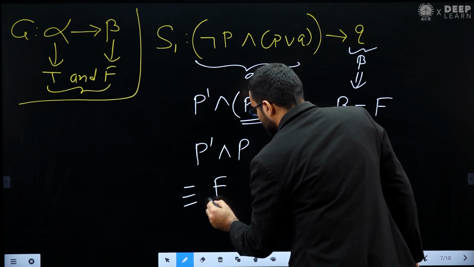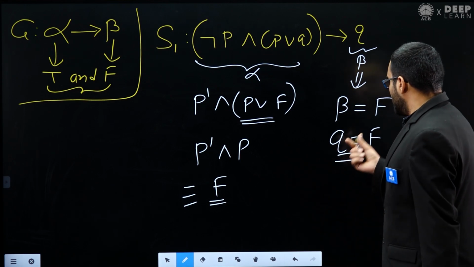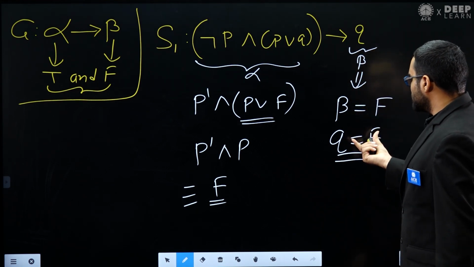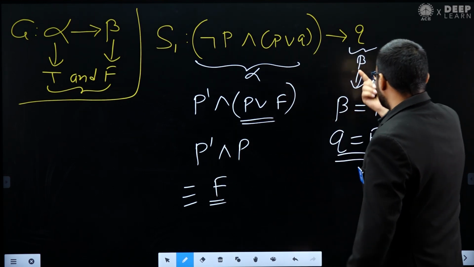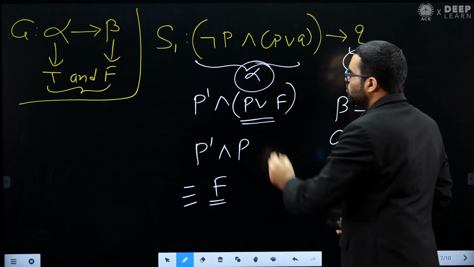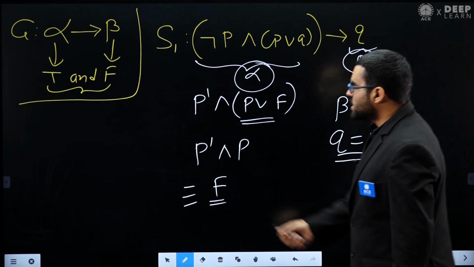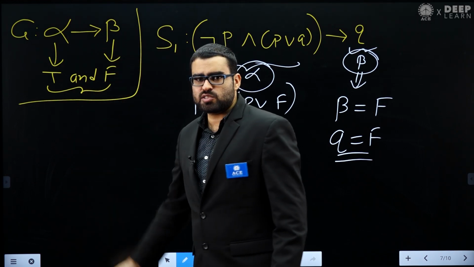So you can notice what is happening here. If I make this beta false, then I cannot make this alpha true. So this case is not possible: alpha is true and beta is false. This case is not possible.